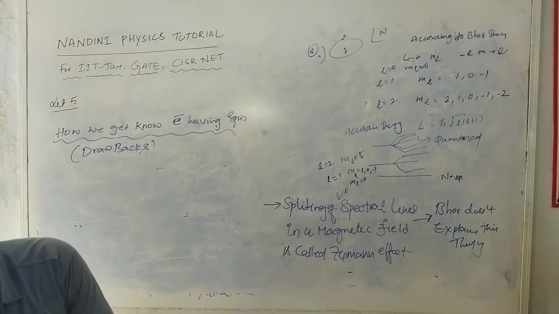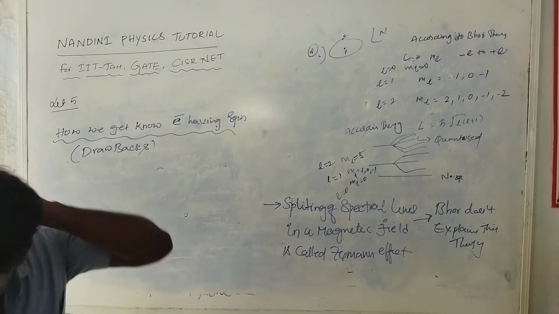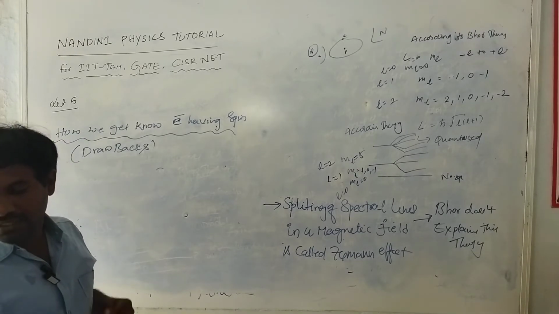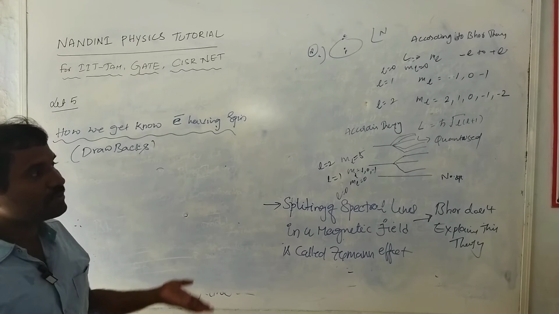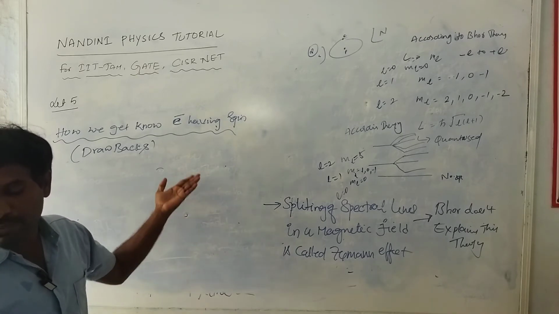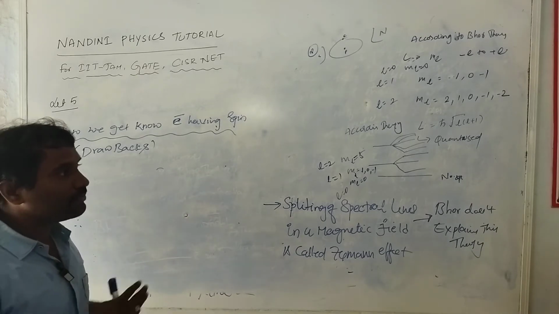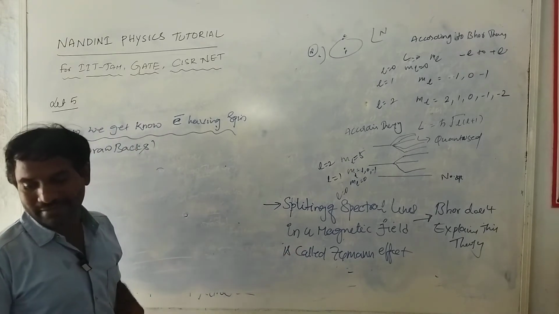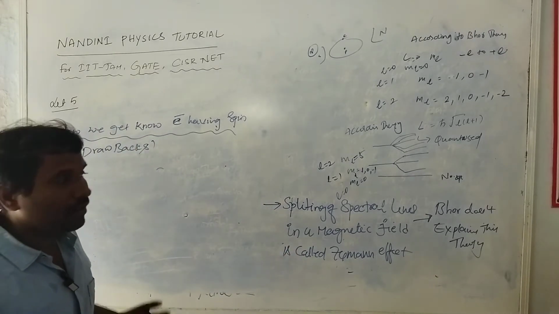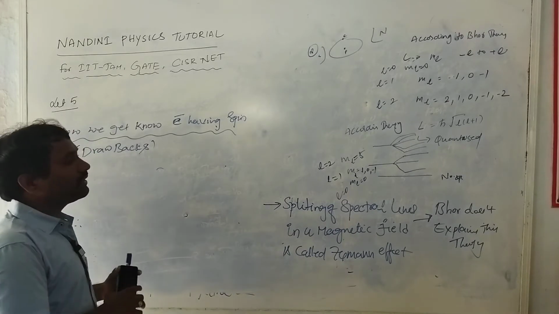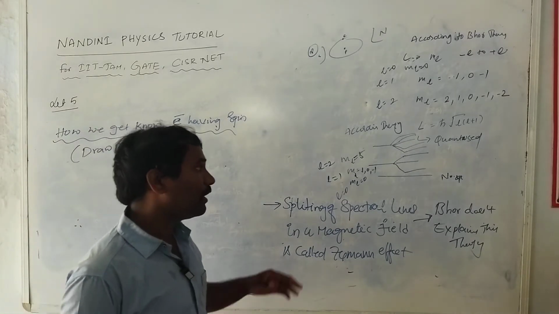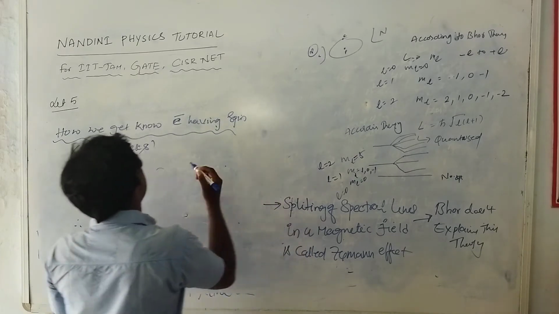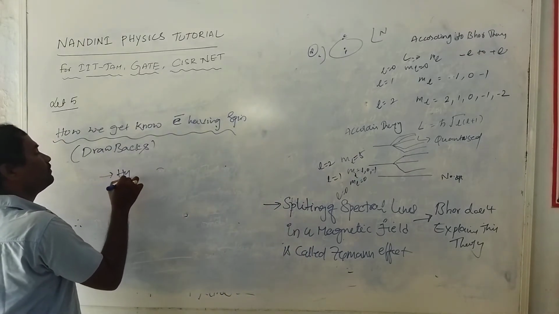So finally he considered that the orbital magnetic momentum interacts with the magnetic field, and this interaction causes the energy levels to split further. This is called spin orbit interaction. Bohr theory cannot explain the spin orbit interaction. These are the main drawbacks of Bohr theory. At the same time, he cannot explain hyperfine structure also. What is hyperfine structure?